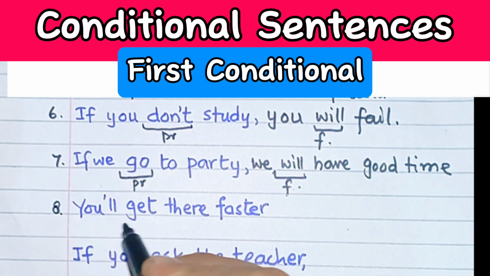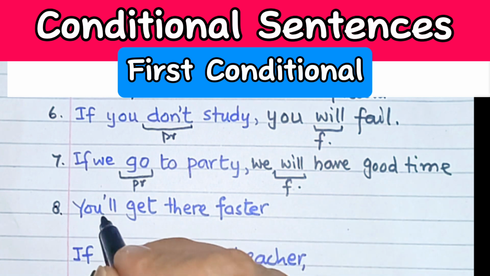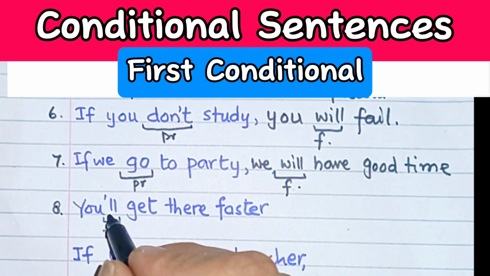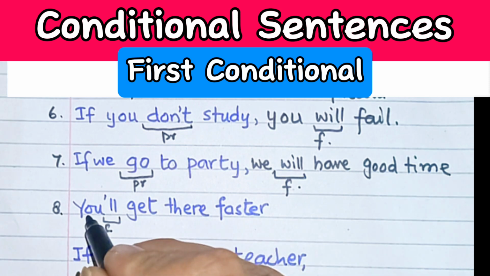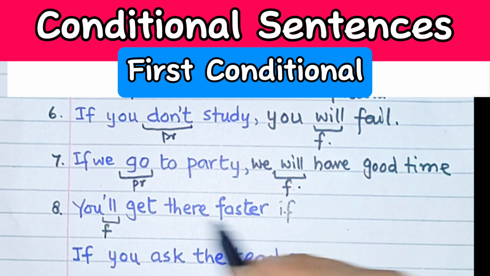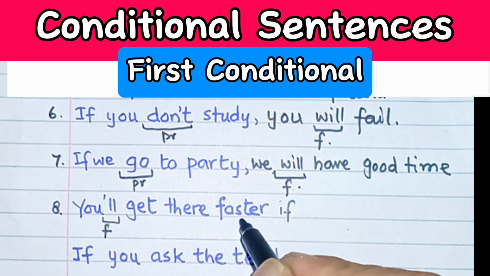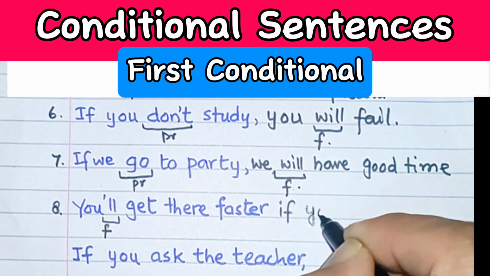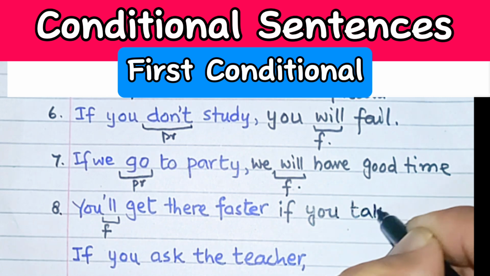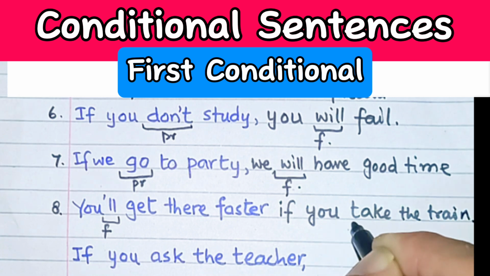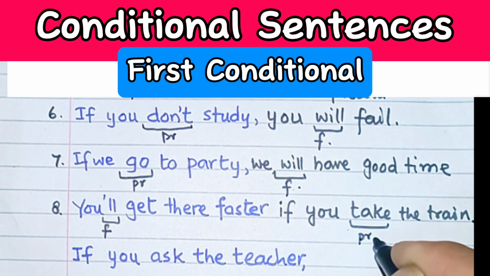Number eight, you will get there faster. So over here simple future is being used in the main clause, so it is being used in the beginning in this case. Then we have to write if as a conjunction. You will get there faster if you take the train. So in this case again we can see that the dependent clause is in present tense.